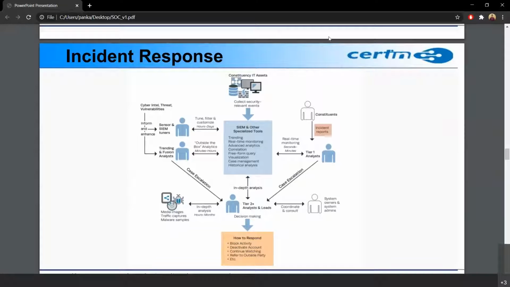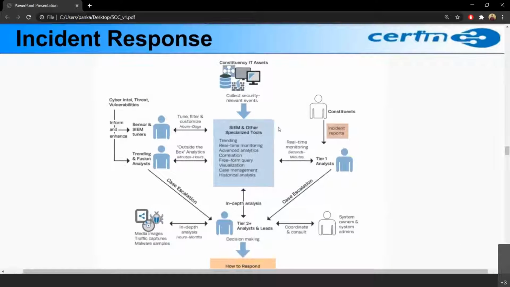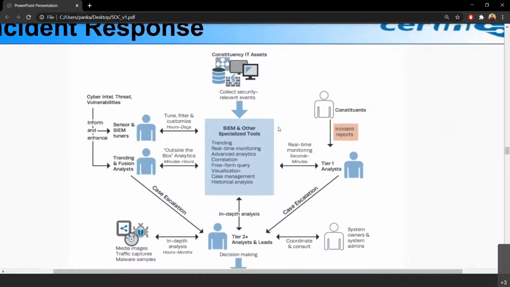Now this is a sample incident response cycle. So hope it is visible to everyone. Now at the heart of SOC is a SIEM tool, and other specialized tools. SIEM is basically a security information and event management tool.